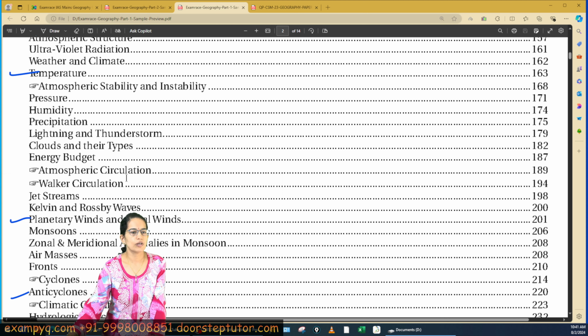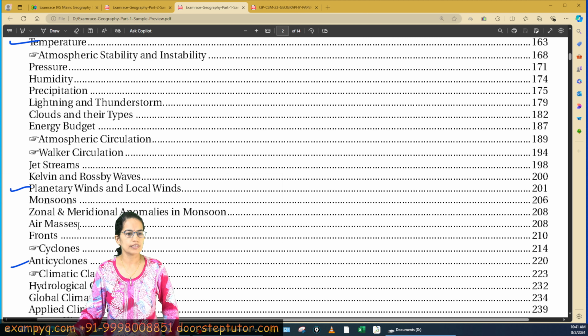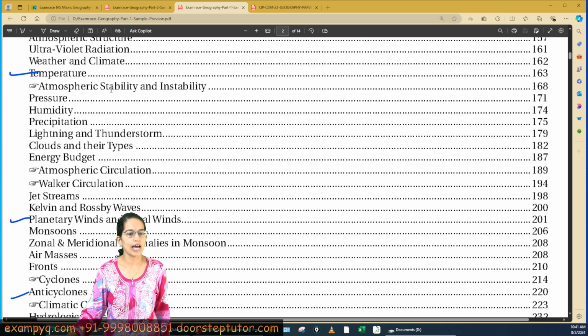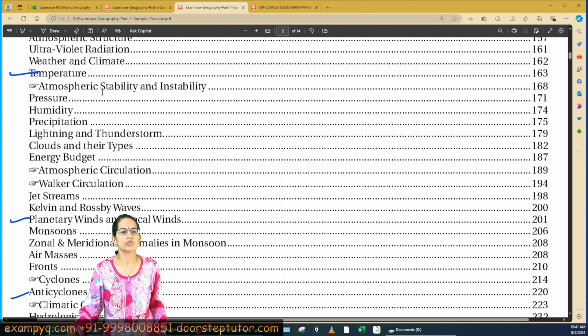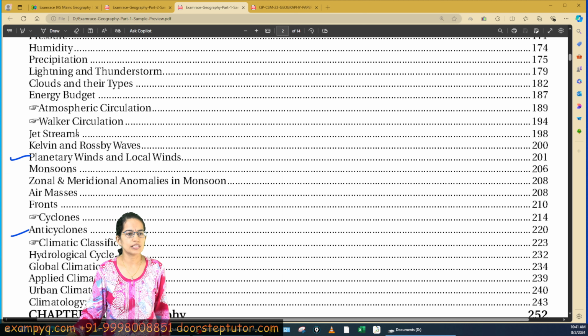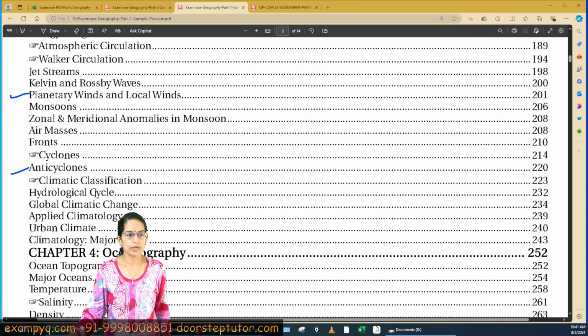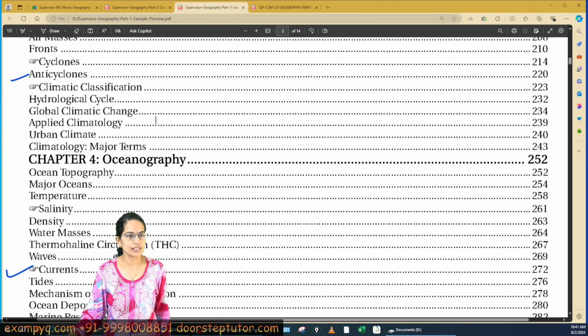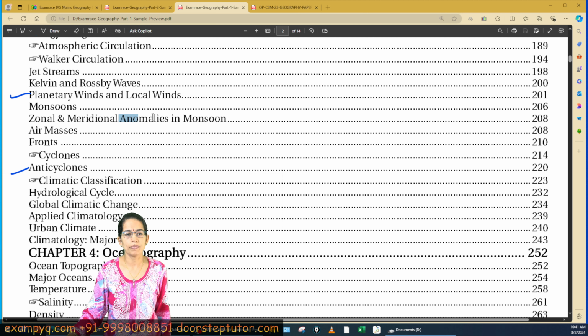From climatology, the questions belong to local wind. The questions were on anticyclone and temperature conditions. Inversion of temperature was the question, right? So these are the topics. Again, as you can see, for this year I would recommend Walker circulation, then La Nina, El Nino as important topics. Again, the anomalies in monsoon, a very important topic in light of climate change, right?